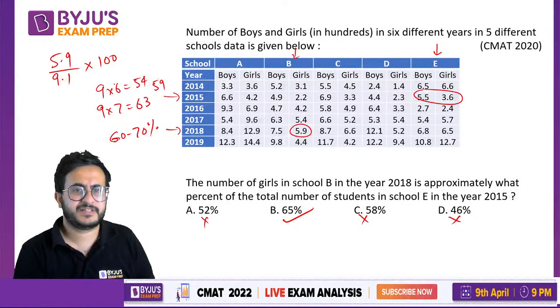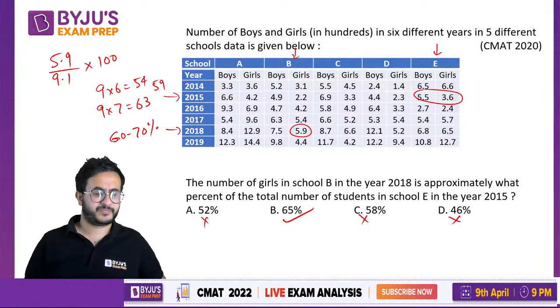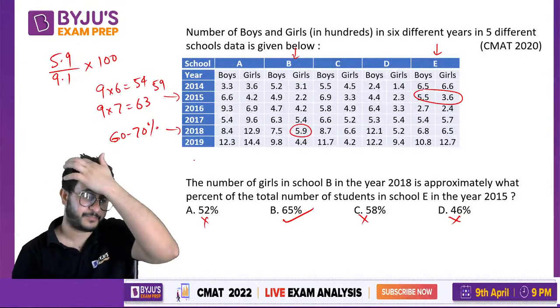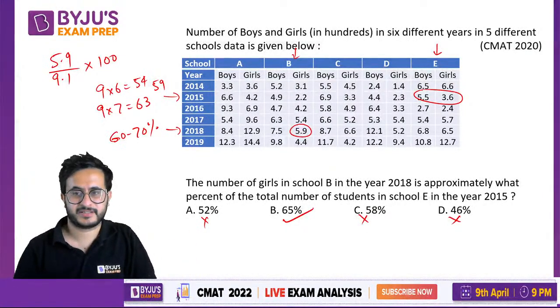Now if it is 59, it will definitely be between 60 and 70. So it is 65%. These things you should use in all other examinations, like doing these approximations. Do not just start dividing by 91 to test your dividing skills.